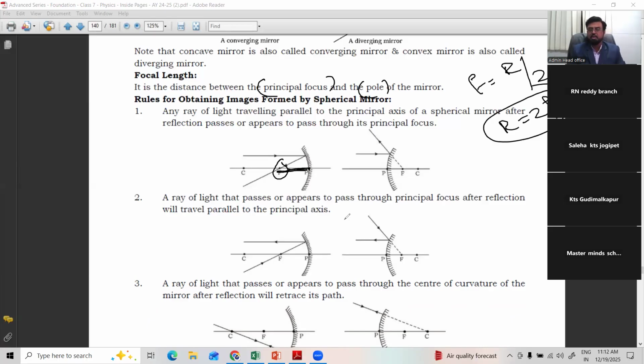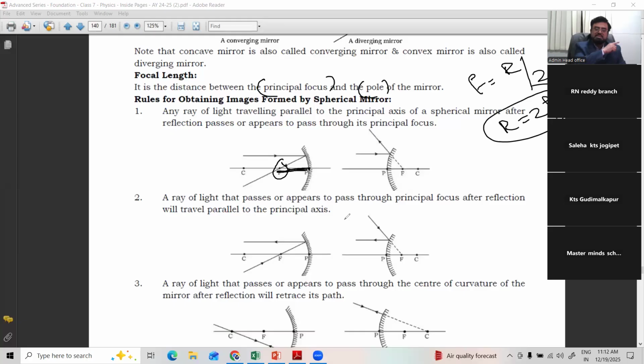There should be some imagination. If they are part of a hollow sphere, when you cut from the hollow sphere, the imaginary center of the sphere is taken as the center of curvature, and the distance from the pole to the center of curvature is called the radius of curvature.